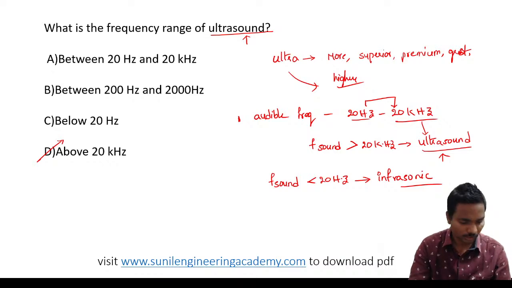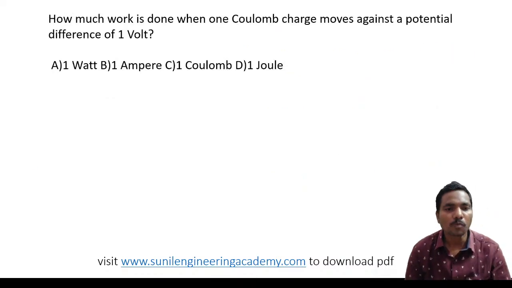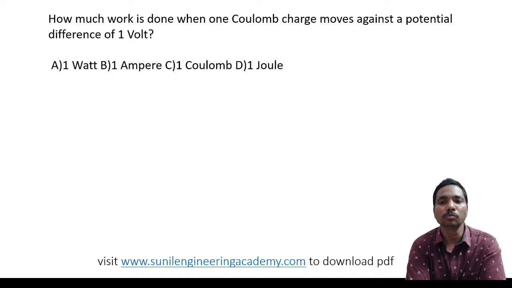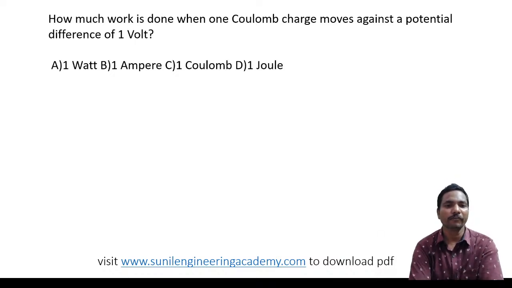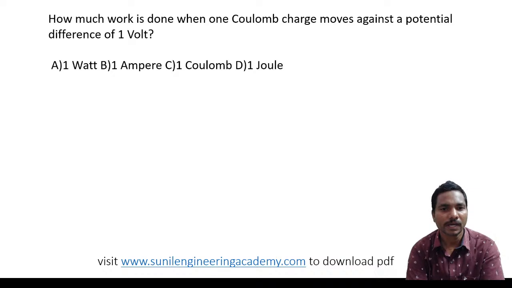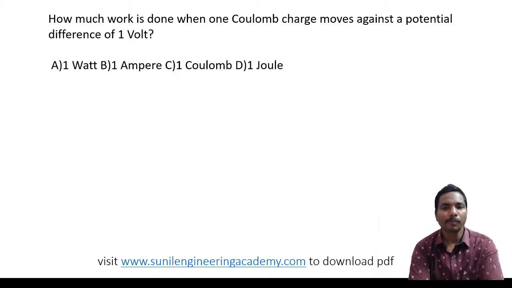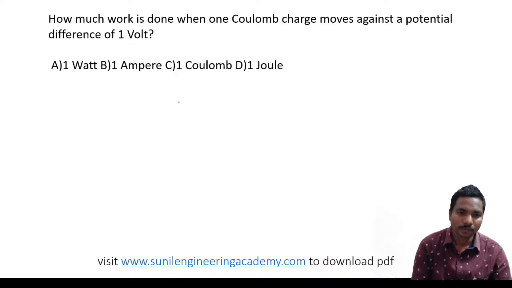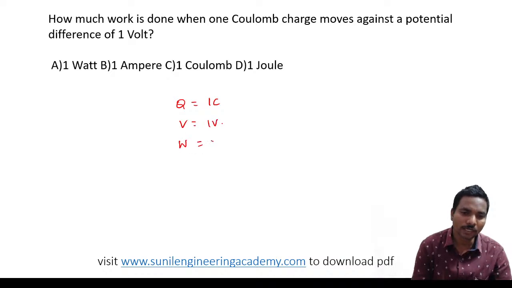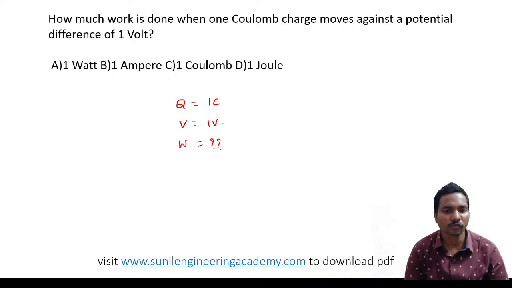Coming to the next question. Very good, Ashish Kumar. How much work is done when 1 coulomb charge moves against a potential difference of 1 volt? Very easy one. They have given charge and potential difference. Charge Q is given as 1 coulomb, potential difference 1 volt. Then what is the work done? Let me check who will give the correct answer.